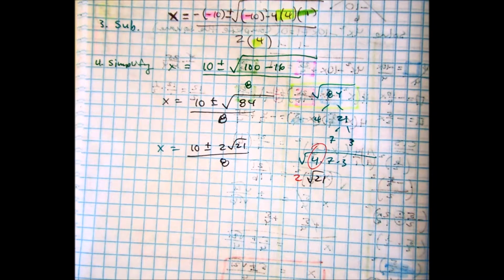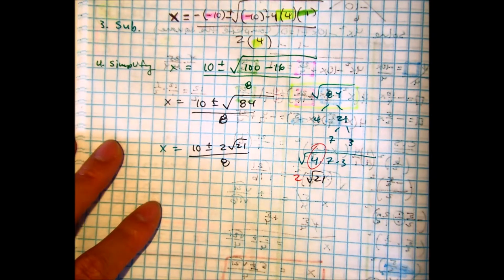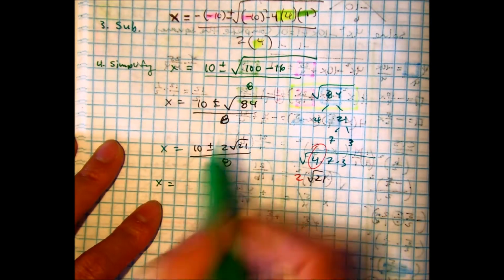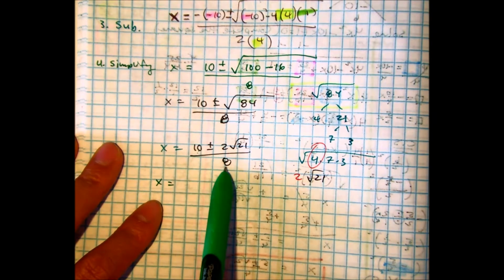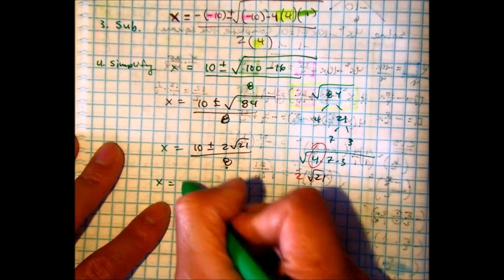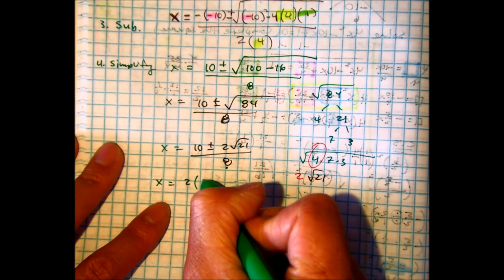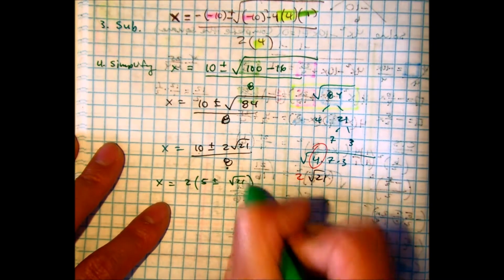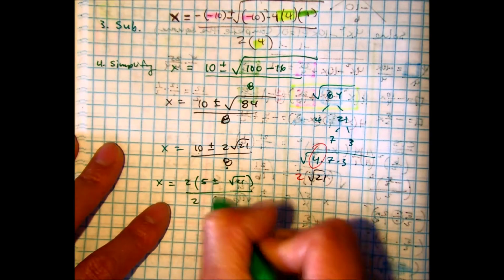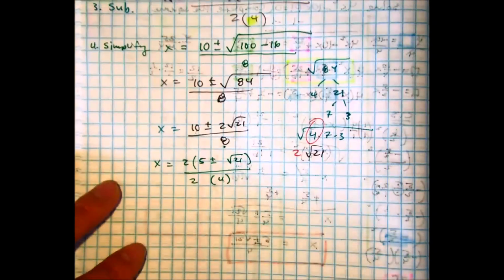Here is the second mistake students make on using quadratic formula. It's simplifying this last part. So I'm going to factor out a 2. Why am I factoring out a 2? Because these are all multiples of 2, or evens. So 2 times 5 plus or minus radical 21 over 2 times 4.